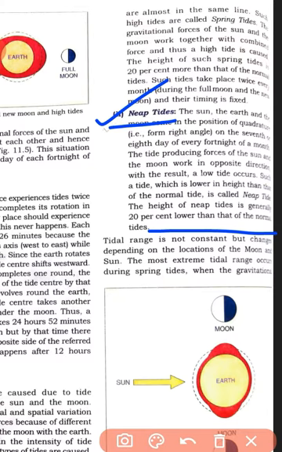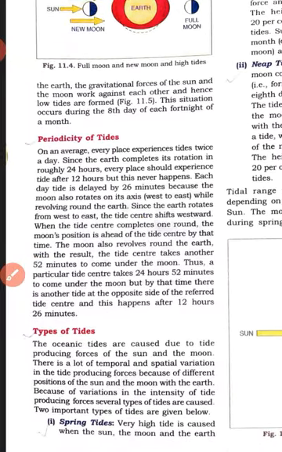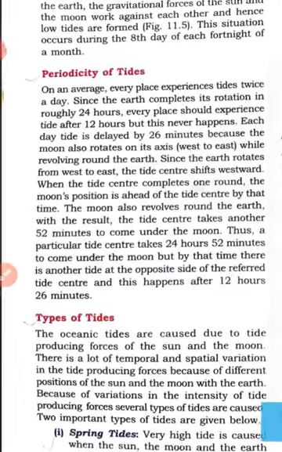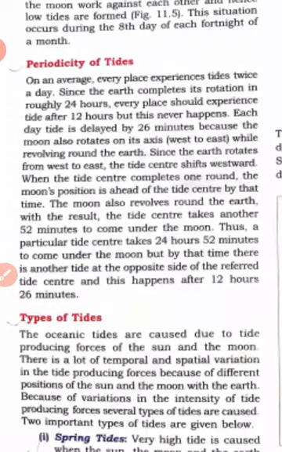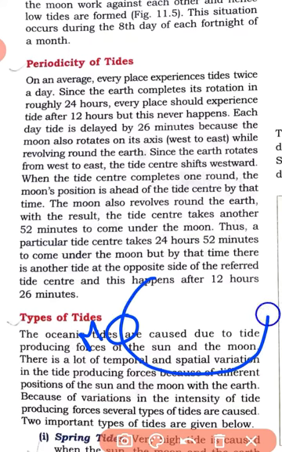Another thing is the tidal range. What is tidal range? Tidal range means the difference between the high tide line and the low tide line that I have shown you. Okay, now what I was talking about was the periodicity of the tide. A very important thing you have to remember, students. If this is the moon rotating in its orbit, and this is the earth that is also rotating.